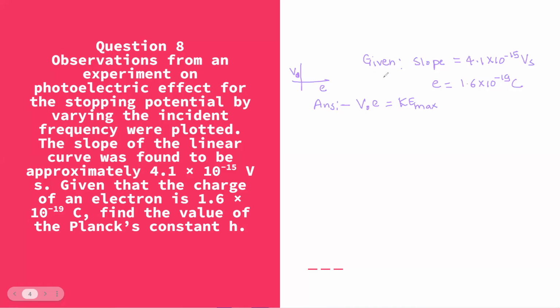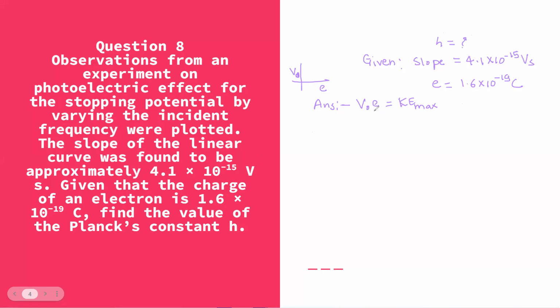Given its slope, which is 4.1 into 10 raised to minus 15 whole second, and e is 1.6 into 10 raised to minus 19 coulomb, which is nothing but charge. And they are asking us to find out Planck constant. So the value of Planck constant is not given, and h is only what we are going to find out.